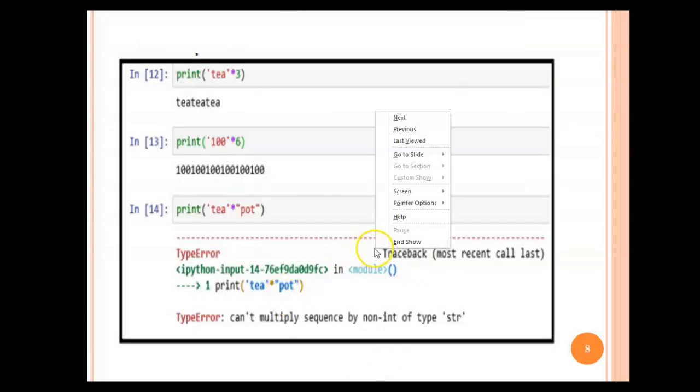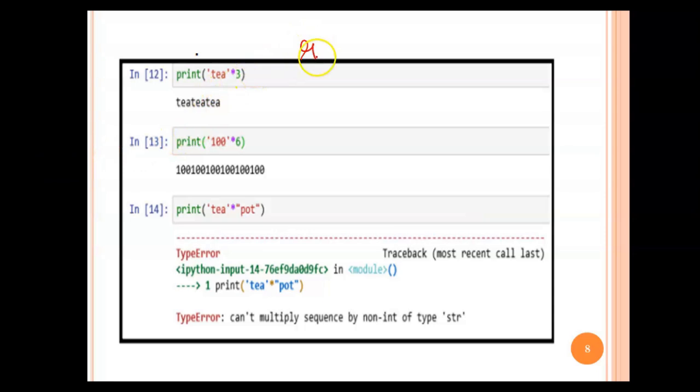And now you can see some examples for the replication operator. The replication operator is going to replicate, which means repeat. It is going to repeat the string a fixed number of times. One thing you always have to remember: the replication operator works with one string and one number.